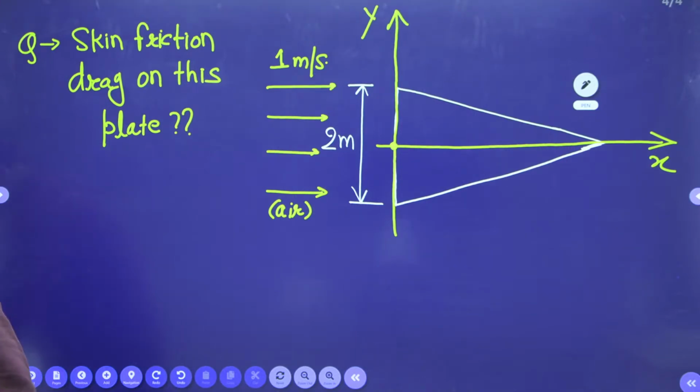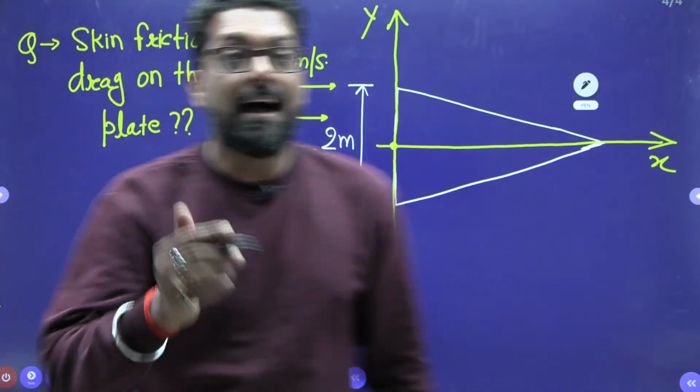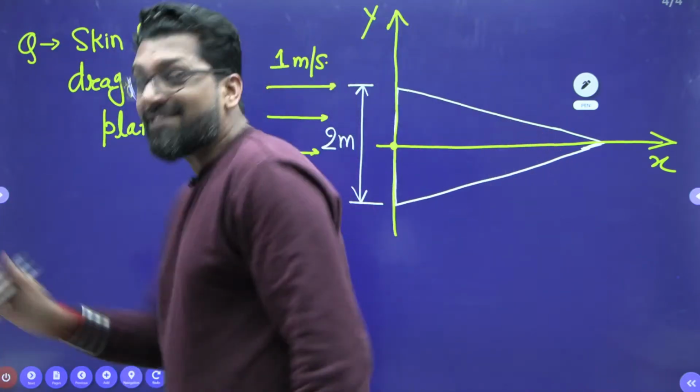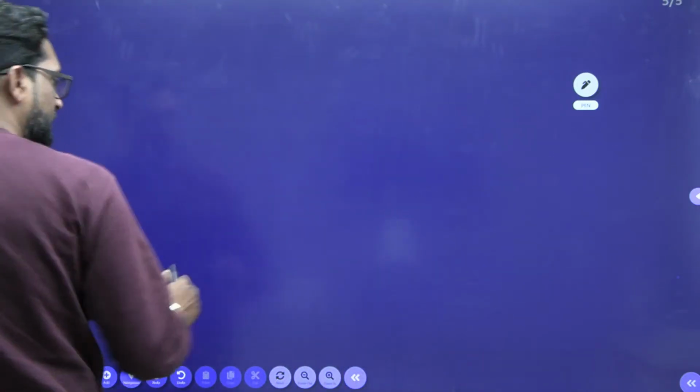So there are two things. Beta, one subtle concept you must always remember, and this is very important.